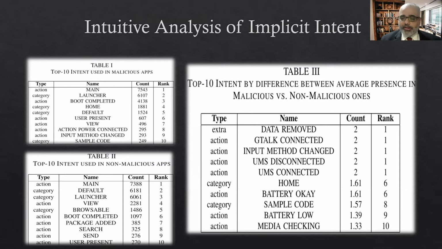Some of the malicious apps: these are the top 10 implicit intents by difference from non-malicious. So data removed, keyboard connected, input methods changed. Now a malicious app is removing the data installed, which, besides capturing your keystrokes and putting them into the applications that desire them, they might also be sending it to some other places or using them for other malicious purposes. If you see this particular list in Table 3, it becomes very intuitive how malicious apps could be different from non-malicious apps.